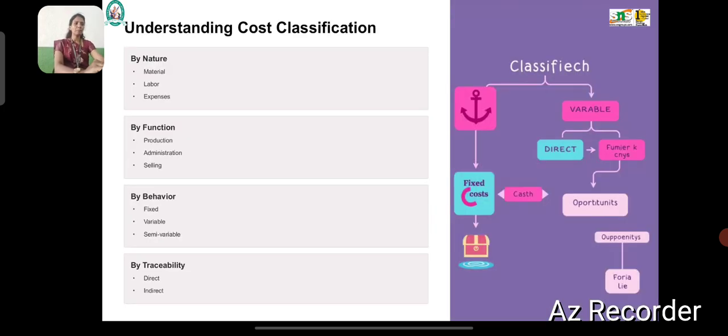Next, see the cost classifications. What are the cost classifications? By nature, by function, by behavior. The nature is material, labor, expenditure. Next one is production, administrative, selling. Next, fixed, variable and semi-variable. Then direct and indirect. These are all the classifications in cost accounting.